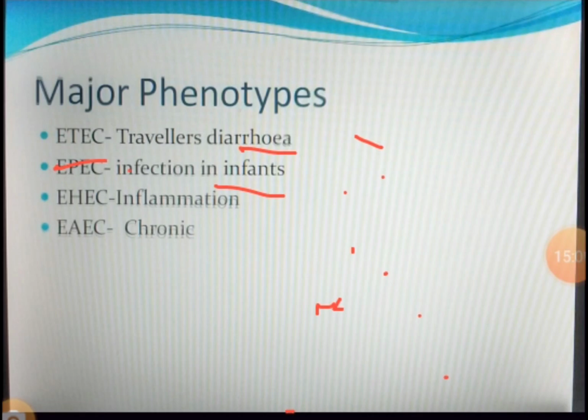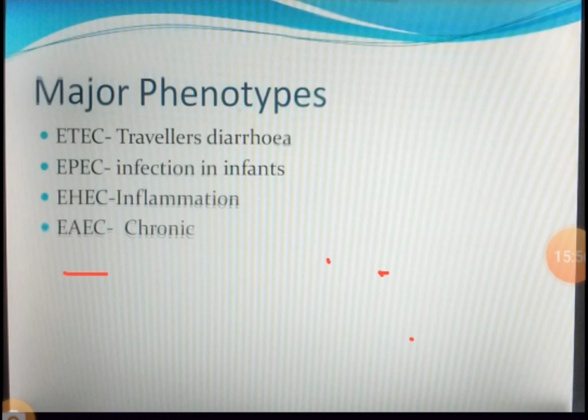Then the next one, EHEC. H means enterohemorrhagic. From the name itself it tells hemorrhage. So what this organism will do is, it will go and sit on your intestine lining. It will invade into the intestine and cause a hemorrhage there. As a result it will start eating up the mucus. It will cause hemorrhage and inflammation in that area. So it causes diarrhea and dysentery along with inflammation. Because of inflammation, definitely dysentery. I told you what is the meaning of dysentery in the previous slide. It causes infection in human, cattle and goats. EHEC, remember.